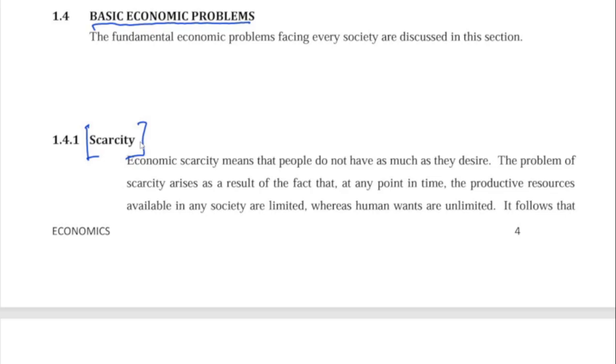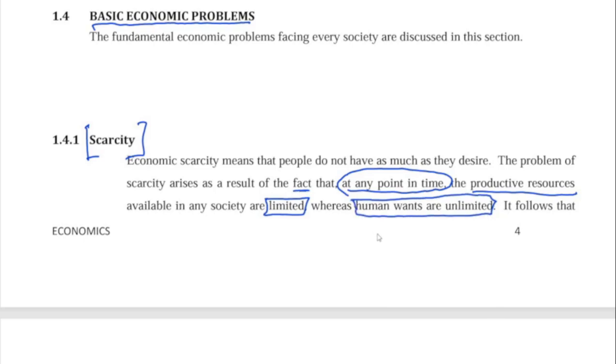All right. So that's why the problem of scarcity arises as a result of the fact that at any point in time, the productive resources available in any society are limited, whereas human wants are what? Are unlimited. Human wants are unlimited. That is just it. That is scarcity. Human wants are unlimited compared to the available resources that you have.